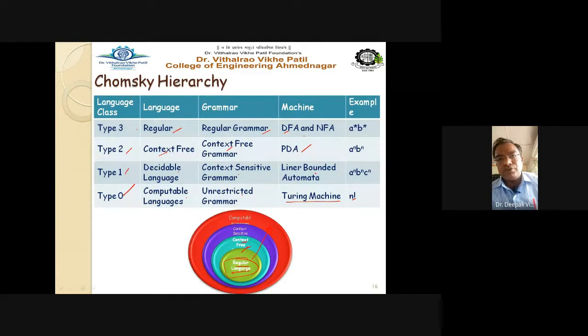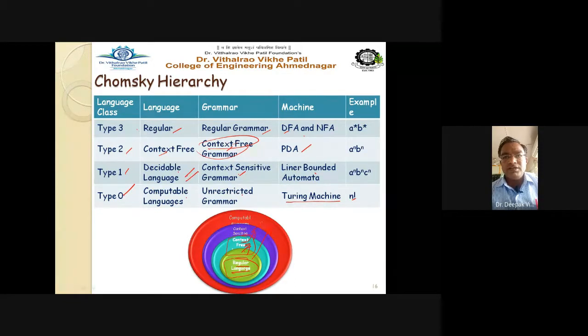Then there are somewhat free in case of your context free. In case of your context free grammar, some restrictions are released here, or some restrictions are not there in case of context free grammar or context free languages. Some restrictions are now released in case of context sensitive grammar as well as in decidable languages.